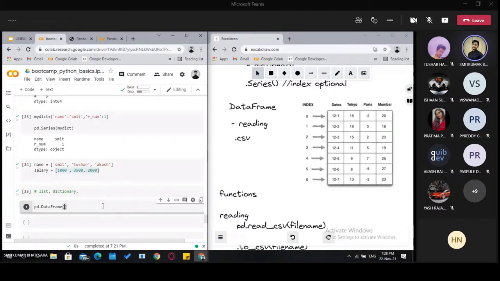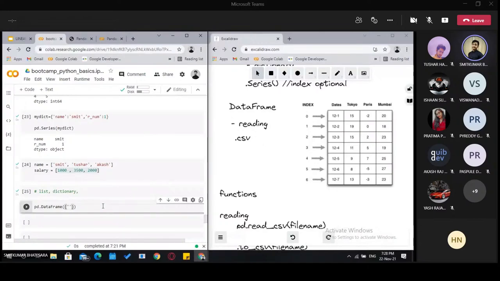The best way of creating a data frame is through a dictionary. As we have seen, dictionaries contain keys and values. Keys are understood as column names and values are understood as the values of the columns. So we will give a dictionary to the data frame, and inside that dictionary we will give column names and values.